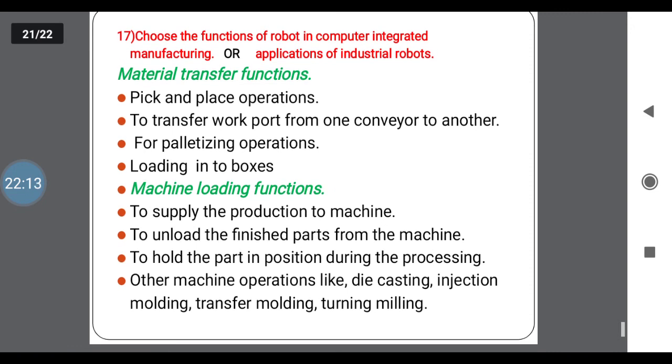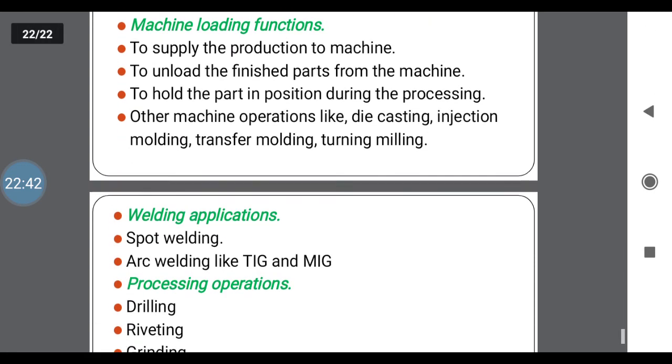Next, choose the functions of robots in computer integrated manufacturing or CIM, or applications of industrial robots as material transfer functions. First function is the material transfer function. In this, pick and place operation to transfer the work for palleting operation, loading into box. Second, machine handling function to supply the products, to unload the finished part, to hold the part and other machining operations like drilling, milling, turning and die castings.